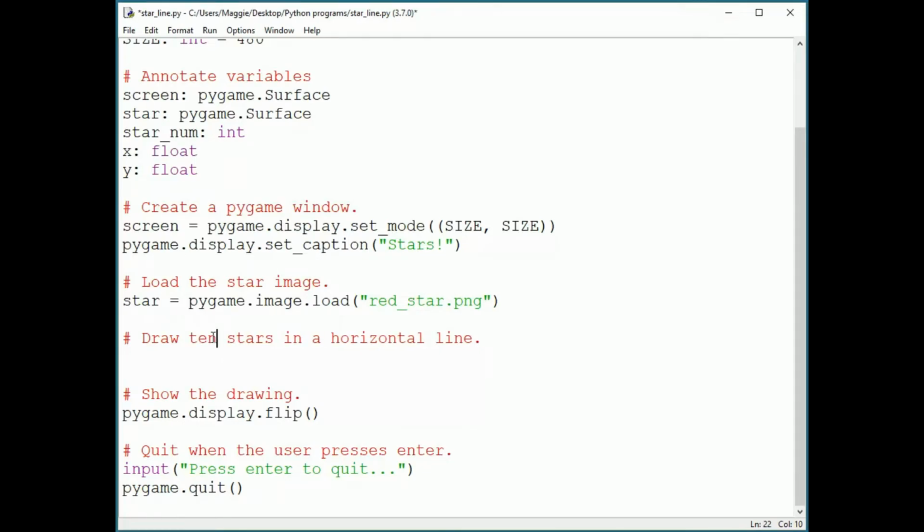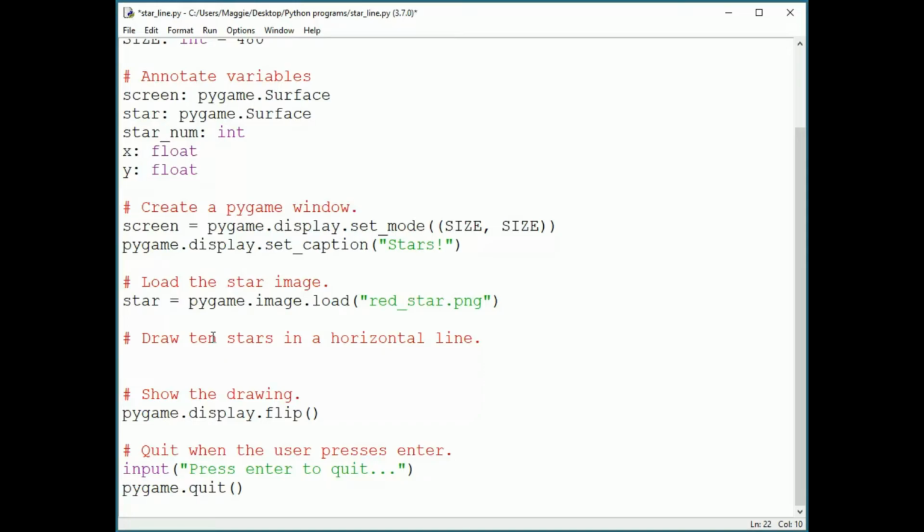We want to draw 10 stars, so we want to repeat some blitting code 10 times. If we want to repeat some code some number of times, we can write a little loop, a sort of engine, and then put our code inside the loop, and it will be repeated 10 times.